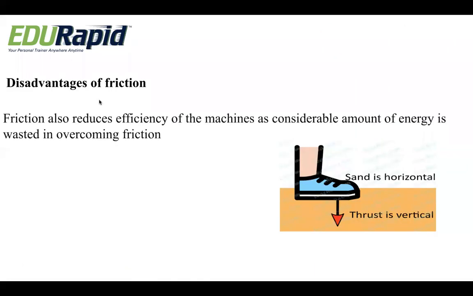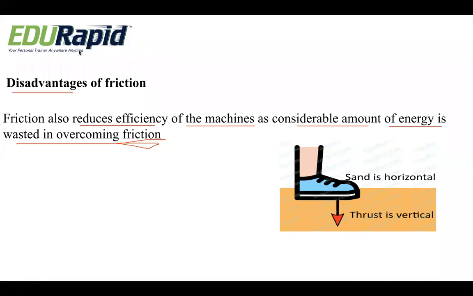At the same time, we have some disadvantages of friction. What is it? Friction also reduces the efficiency of machines, as a considerable amount of energy is wasted in overcoming the friction. Most machines will not work properly.